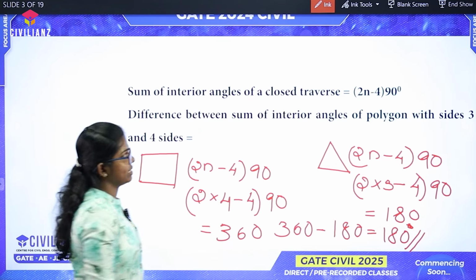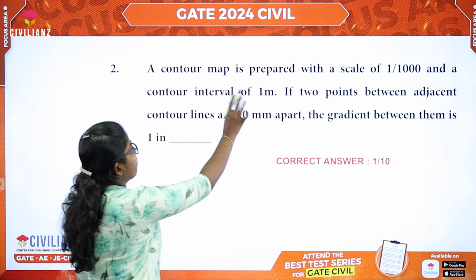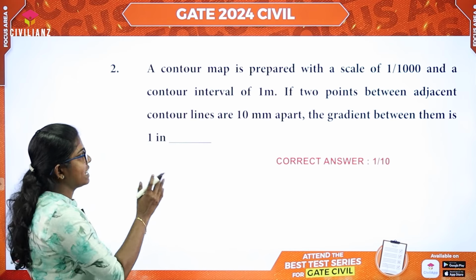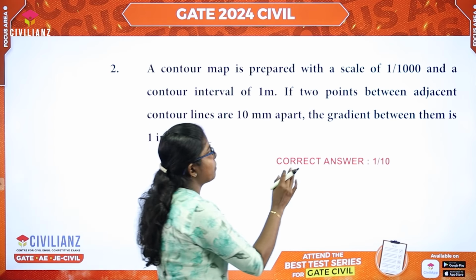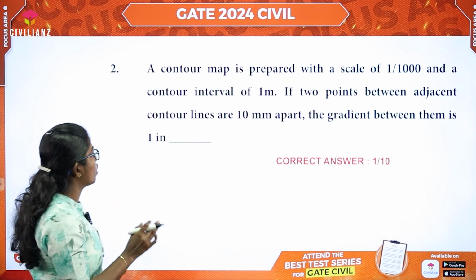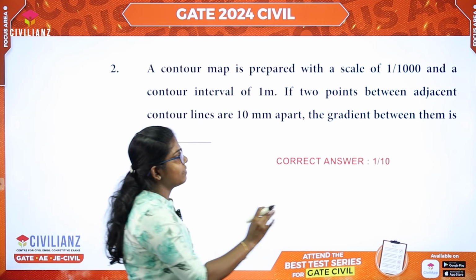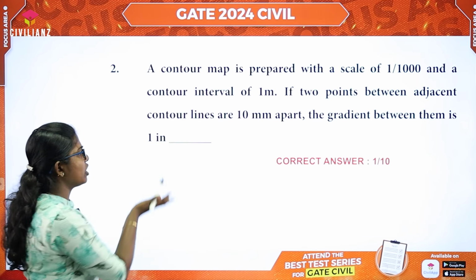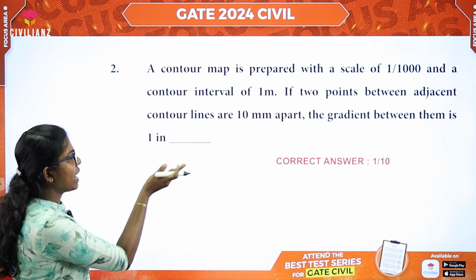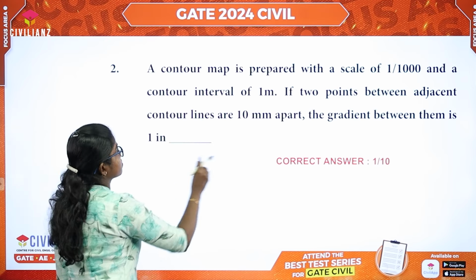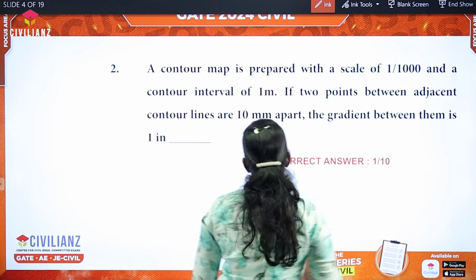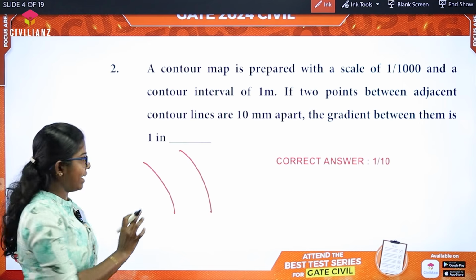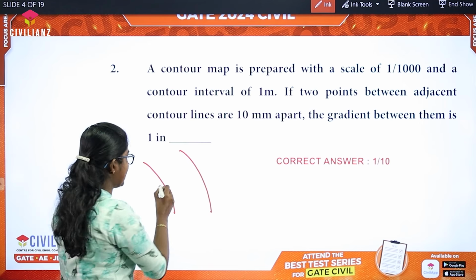Okay, let's move to the second question. The contour map is prepared with a scale of 1 in 1000 and a contour interval of 1 meter. If the points between two adjacent contour lines are 10 mm apart, the gradient between them is 1 in dash. They have given that the contour lines are 10 mm apart. That means these two contour lines are separated by a distance of 10 mm.